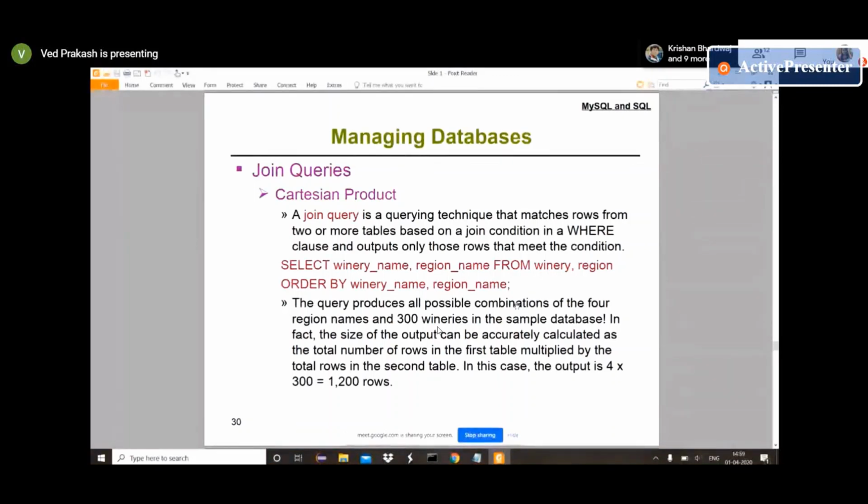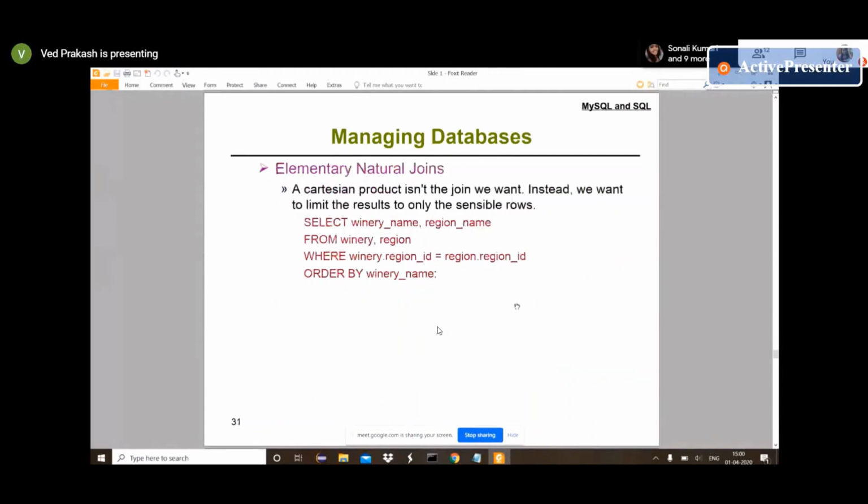It's the common column between both tables we are providing here, and after that we have from and table name, and after that it's order by. In the same way we have a different join also, where instead of column we are manually providing the table name and column name inside the where clause.